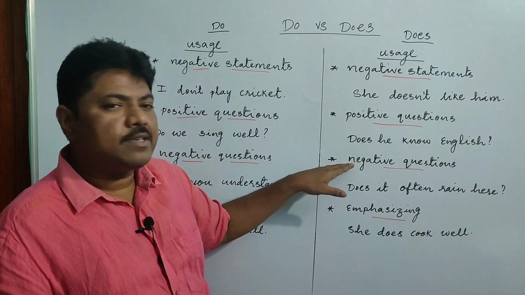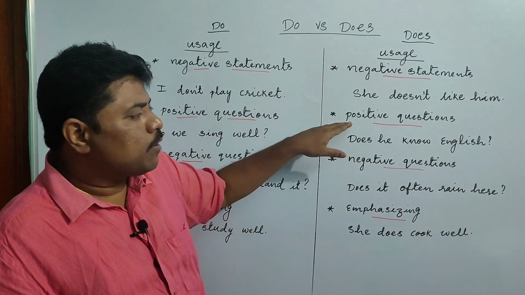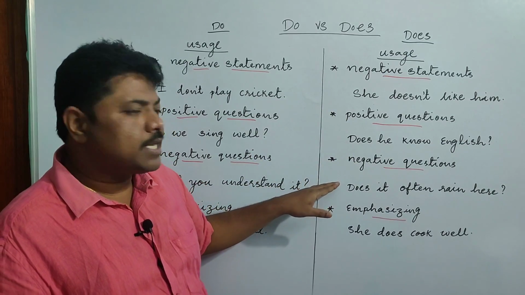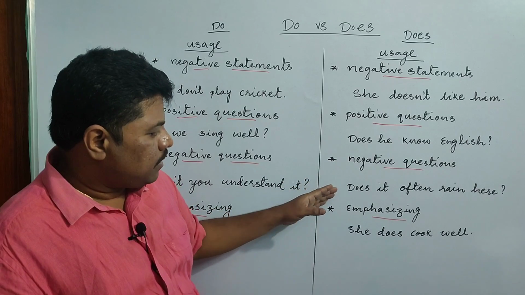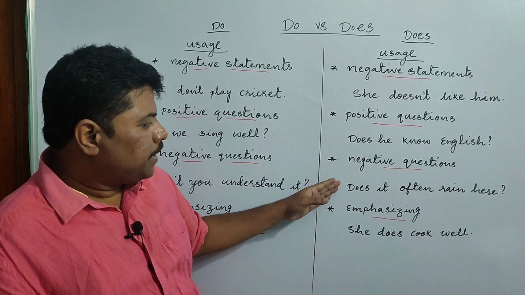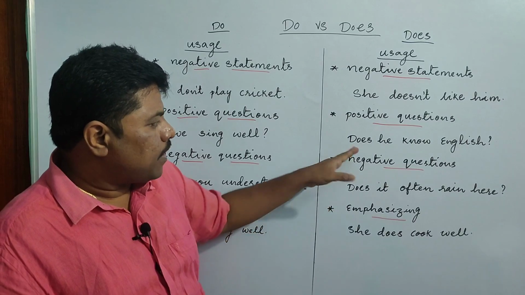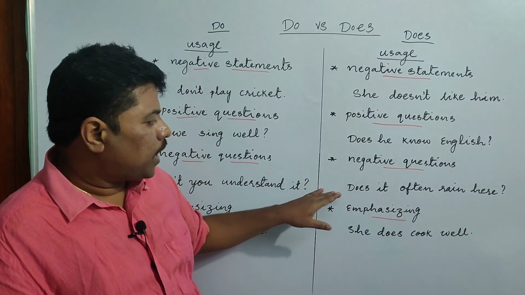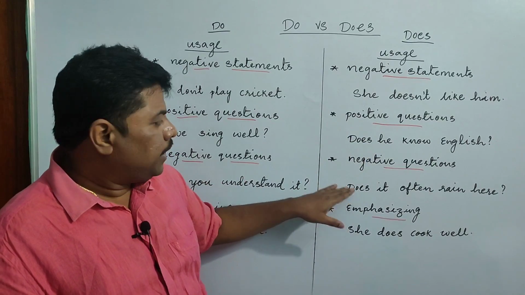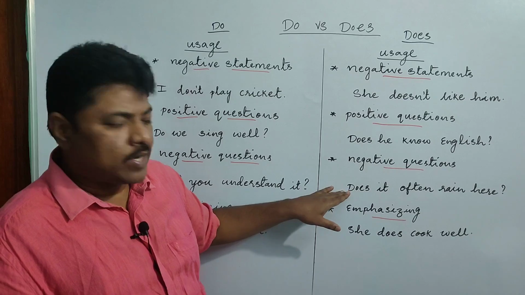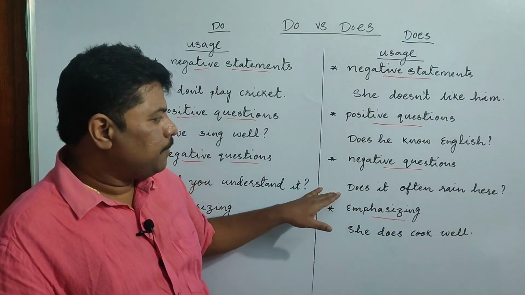The next one we have is negative questions. Not only for positive questions, we also use does for negative questions. We have an example here: Does it often rain here? So we can ask in this way. Instead of always asking in a positive way, we can ask like this. But for a negative question, this is the structure. Does it often rain here?